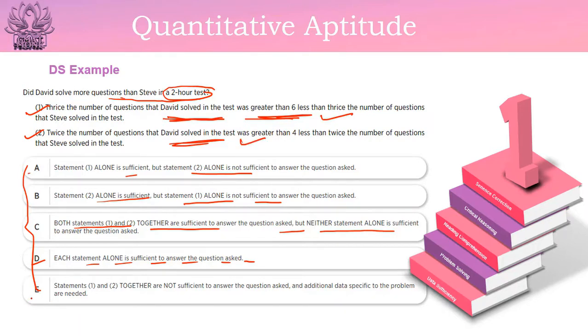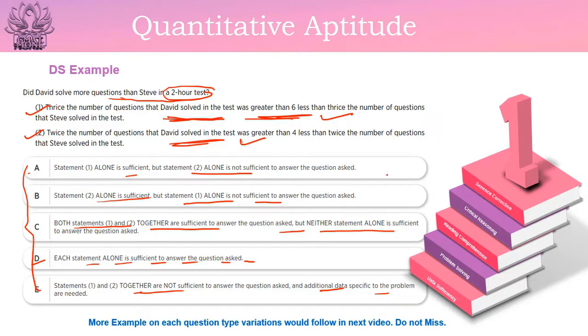And the fifth option, that is the E option, would be statement 1 and 2 together are not sufficient to answer the question asked. That means that you need additional data to answer this question. So this was the example of DS. Now more examples on each question type and variation and the tutorial would be in my next video or other videos. So do not miss that video.